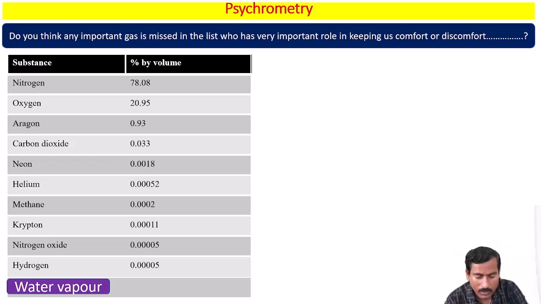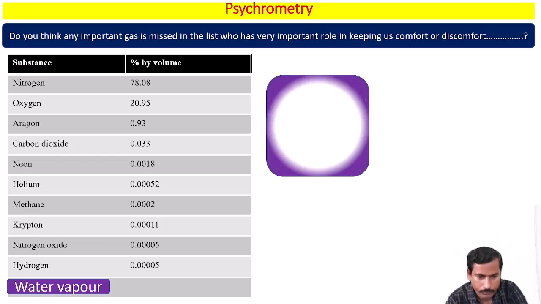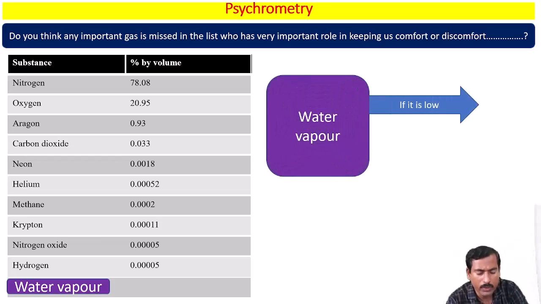For example, let's consider two cases. If the water vapor in the atmosphere is too low, how do we feel? Definitely, if it is very low in the atmosphere, the sweat in your body evaporates easily into the atmosphere.